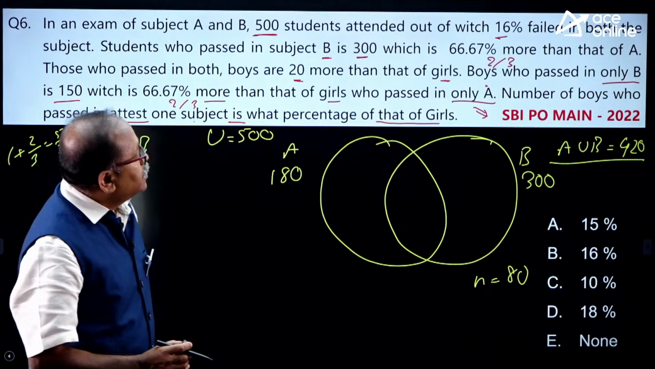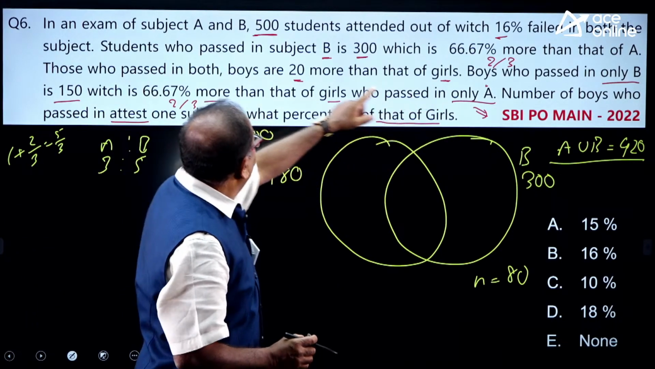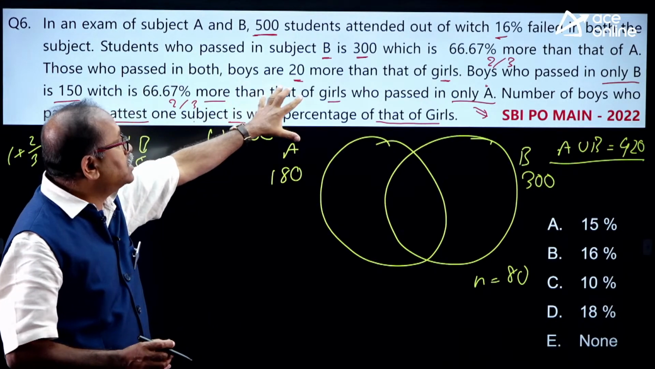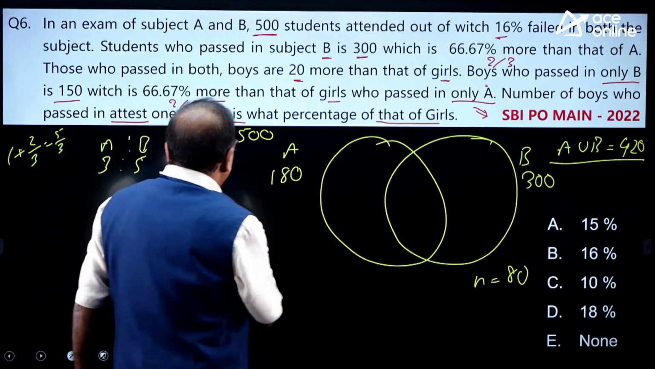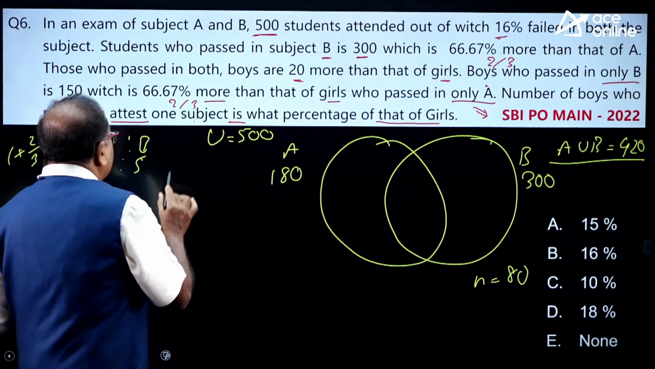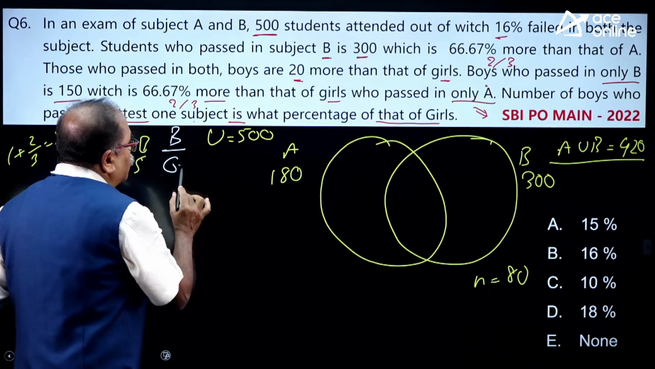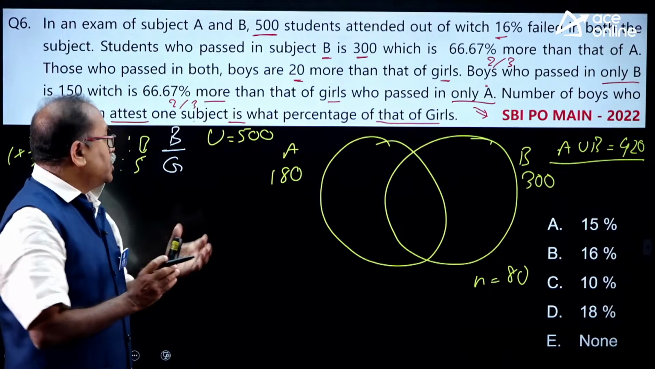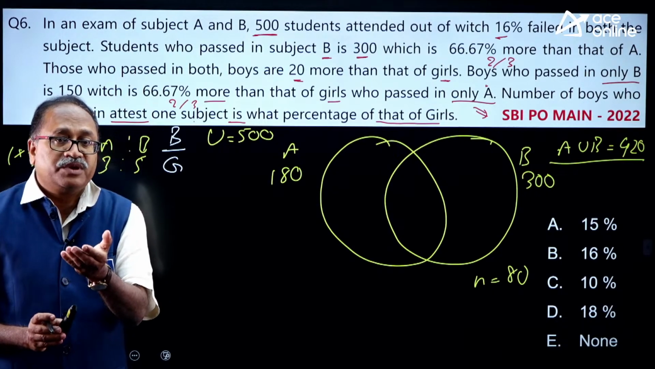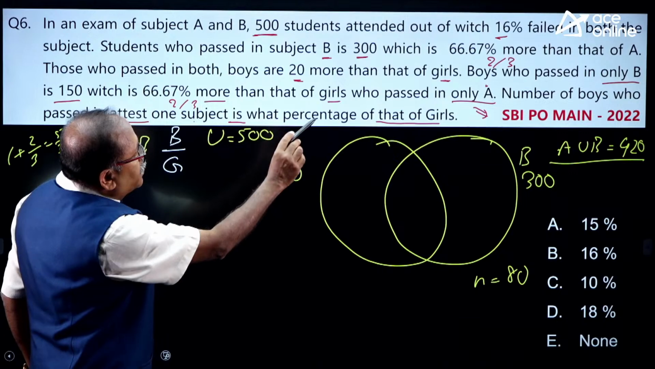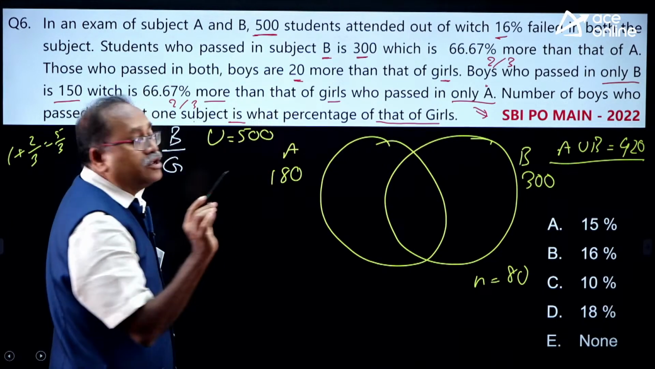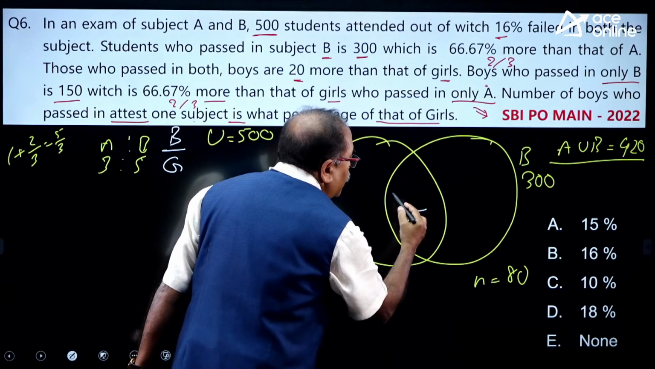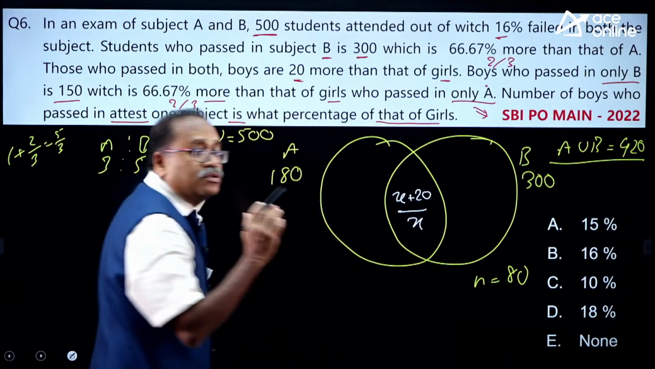That's given to us. The next one, boys who passed, that's over. Now those who passed in both subjects, the boys are 20 more than that of girls. So I will write down in this format, boys by girls. Wherever I am writing the number in the numerator, that will represent boys. Whatever number I write in the denominator will represent girls. So it is said that boys are 20 more than girls. If the girls are x, then boys are x plus 20. This is those who passed in both.